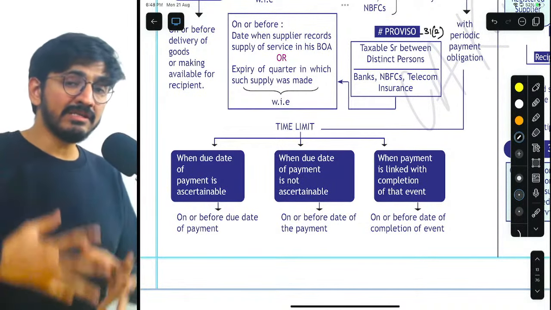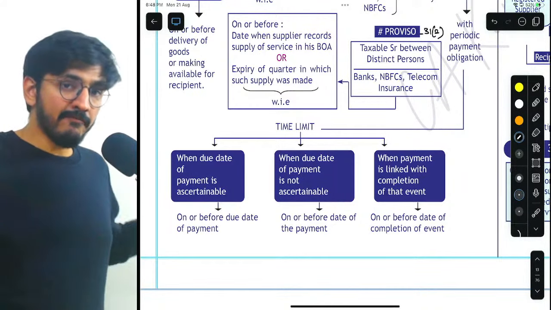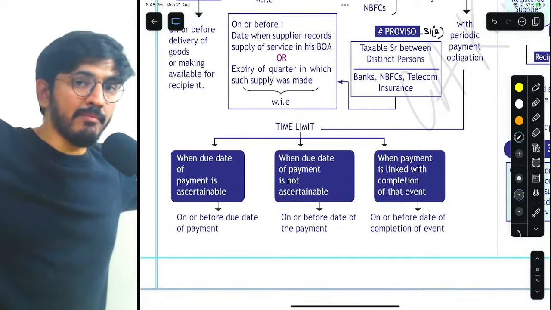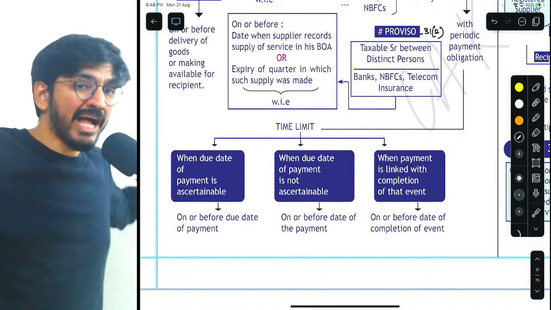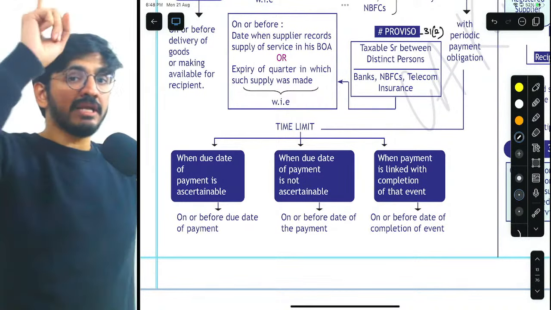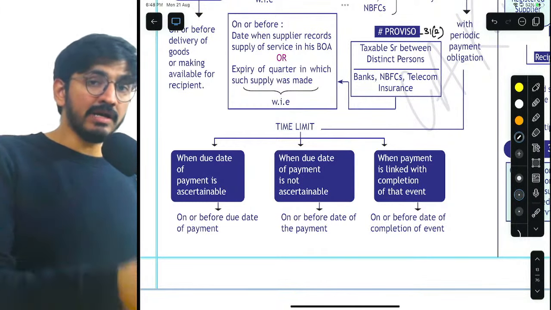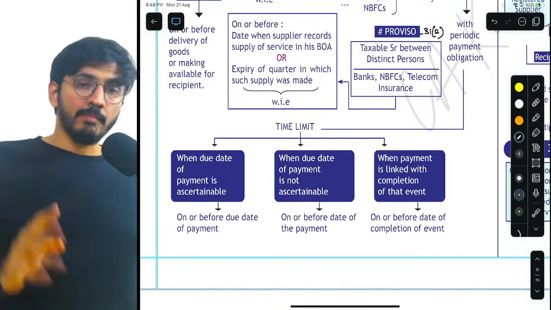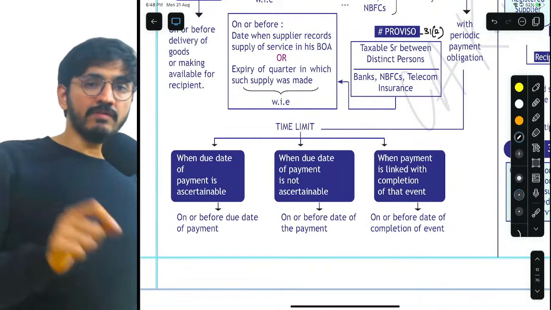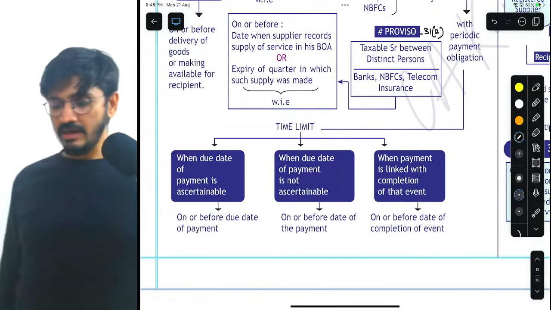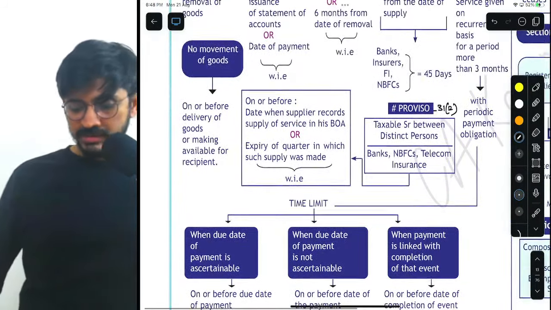These are giving service to each other. Same fraternity, my branch only. Branch, not holding subsidiary. Holding subsidiary is a relationship which gets covered under related person. But branch is a relationship which is covered under distinct person.